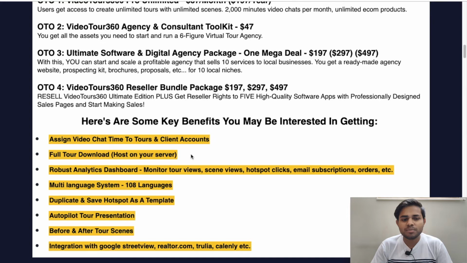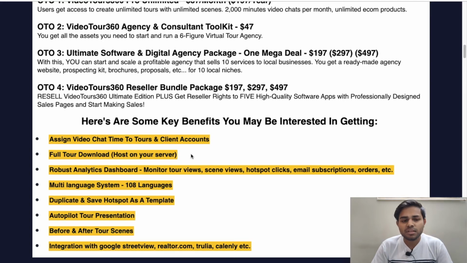And the third key benefit is robust analytics dashboard: monitor tour views, scan views, hotspot clicks, email subscriptions, orders and etc. So with this software you can also analyze your emails and hotspot clicks and orders and etc. The fourth key benefit is multi-language system, 108 languages. So in this video tour builder you are getting 108 different languages.